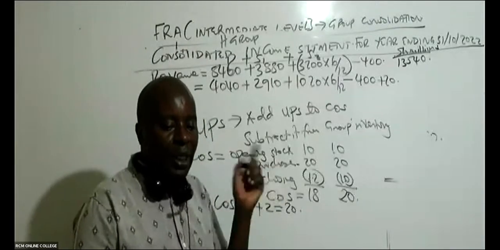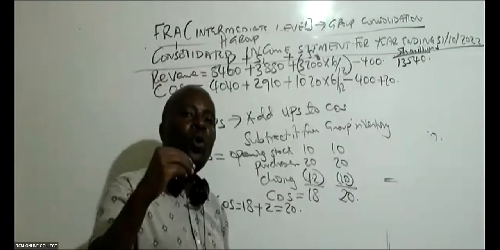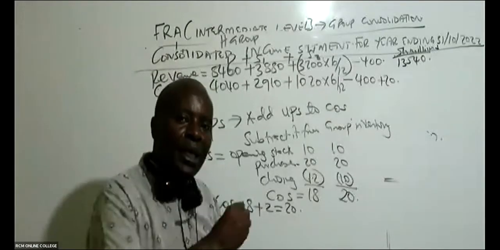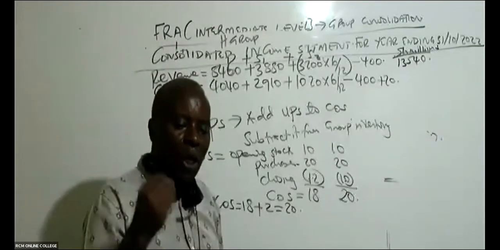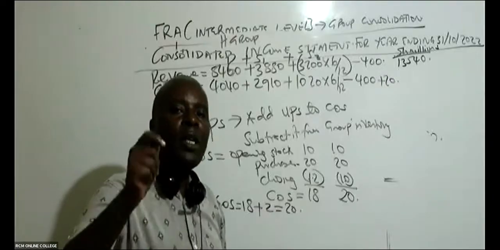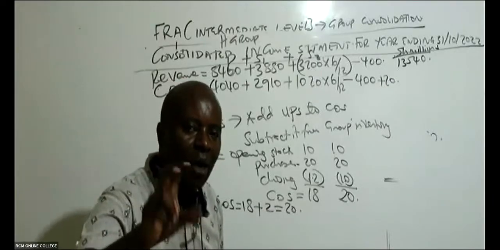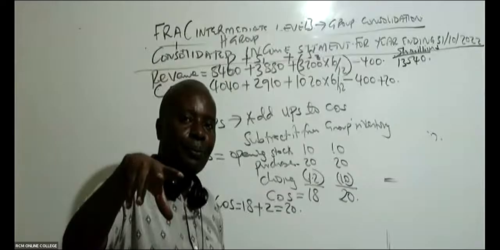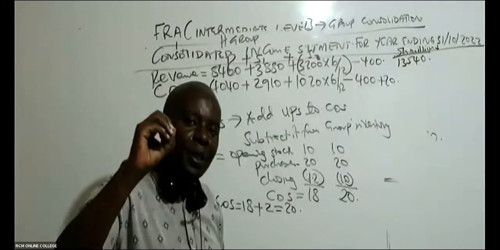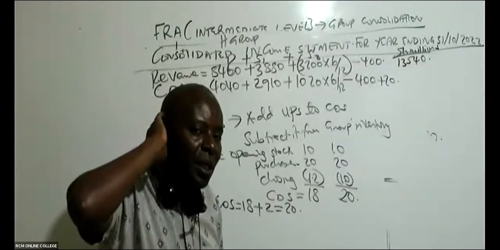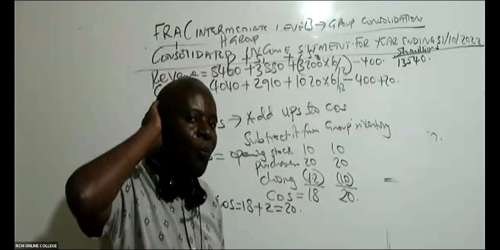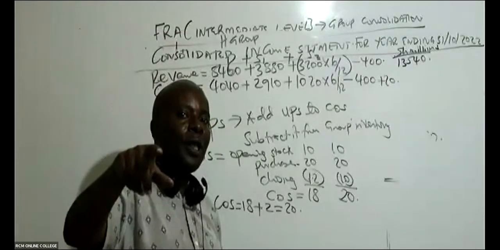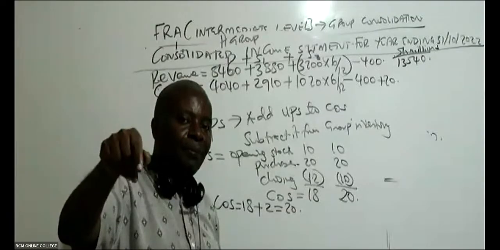Now listen, Simon. It's Simon who told me, Mwalimu, bring depreciation. I must know, what depreciation are we bringing here? We can only take to cost of sales, according to IAS 16, depreciation of PPE, property, plant, and equipment.